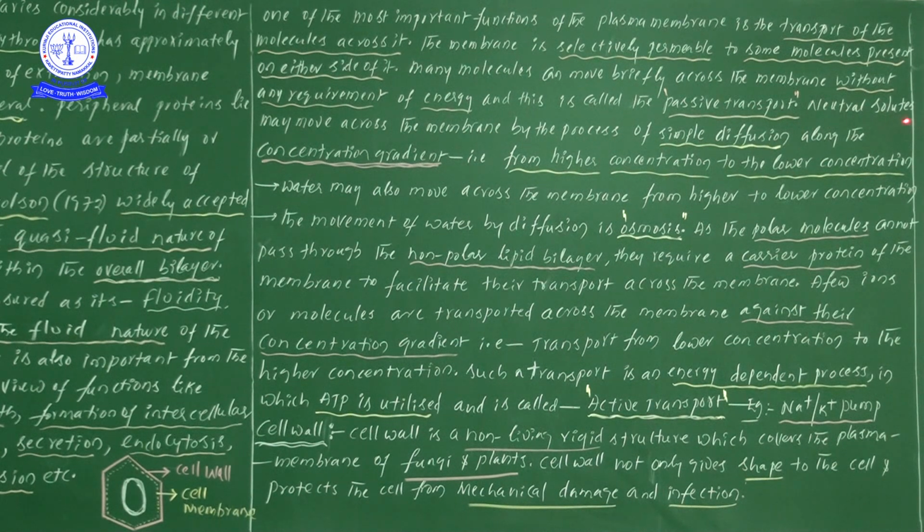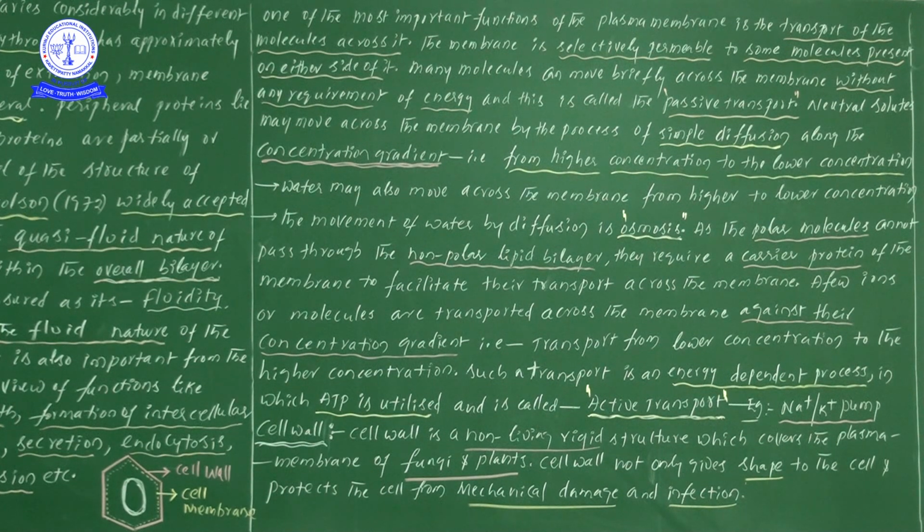Next one, neutral solutes. Neutral solutes may move across the membrane by the process known as simple diffusion, along the concentration gradient. Neutral molecules or neutral components will be there, no?